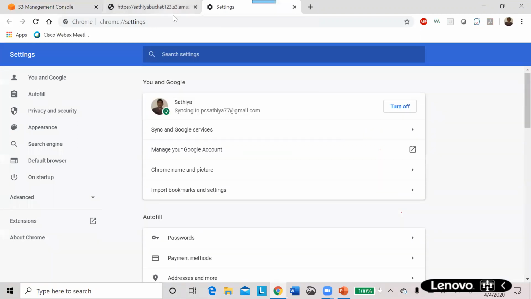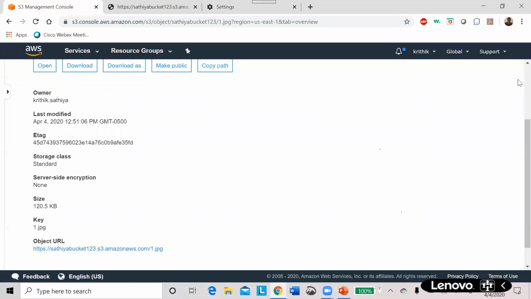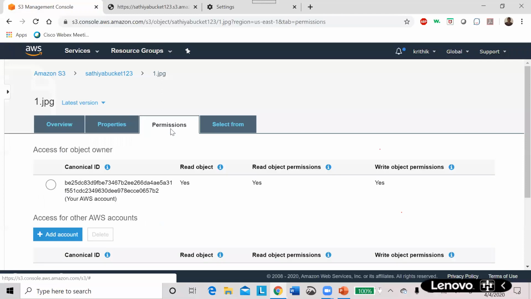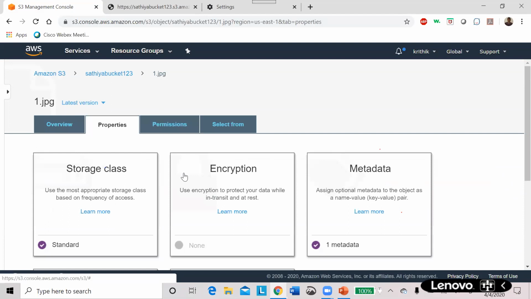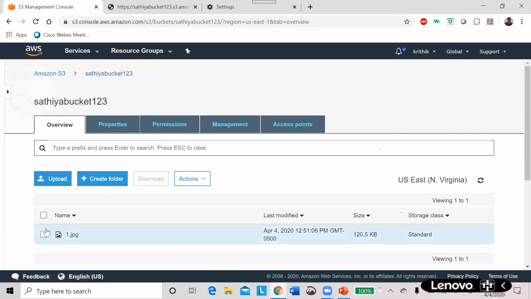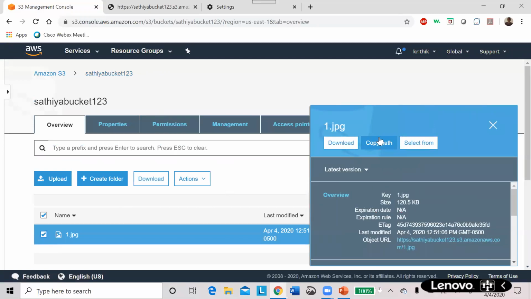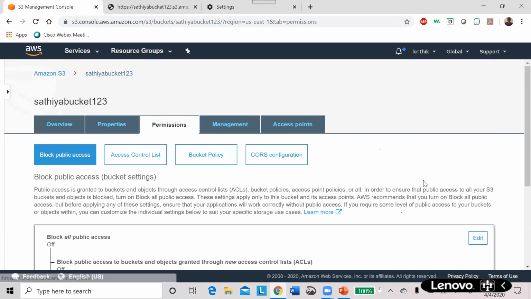File level permission is already given. If you see permissions, I still see make public. Go to overview; there is a make public tab.